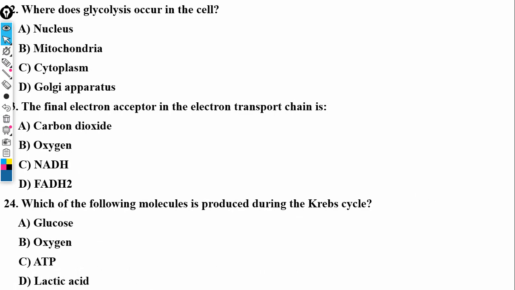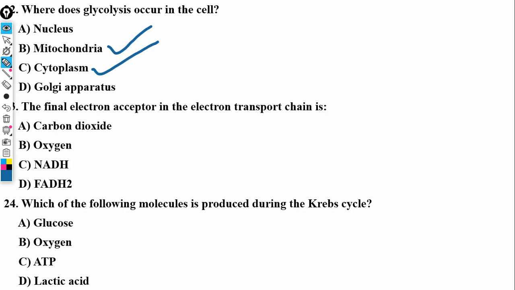Where does glycolysis occur in the cell? Now it is important to note the locations. In that video, I said that glycolysis occurs in the cytoplasm, while Krebs cycle takes place in the what? In the mitochondria. It is important to be able to tell where each process in the Krebs cycle and electron transport chain occurs.